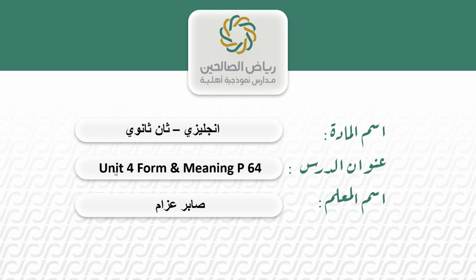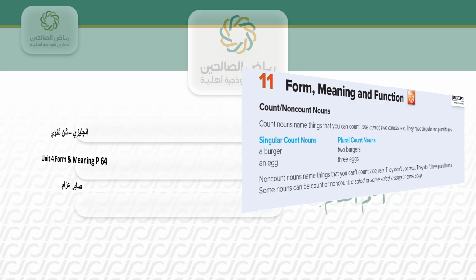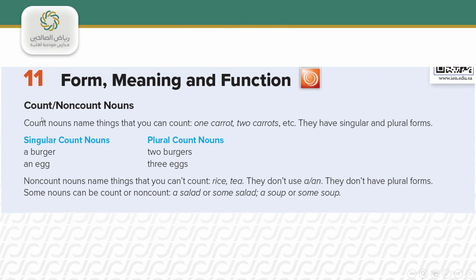Today's lesson is Unit 4, Mega Goal 4, Students Book, and the title of the lesson is Form Meaning, that is page 64. So open your Mega Goal Students Book at page 64. Today's lesson is grammar, that's count and non-count nouns.